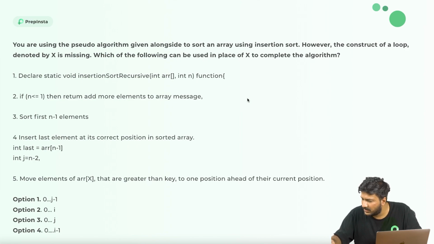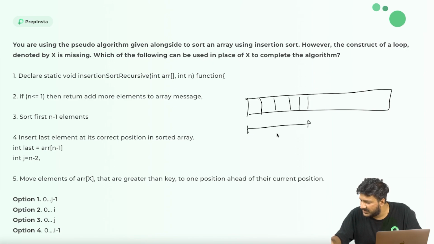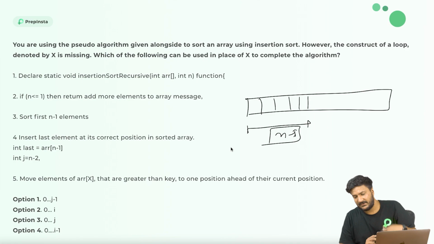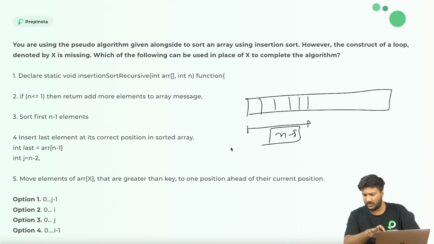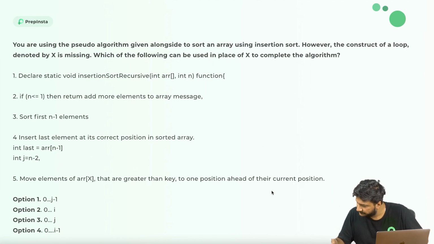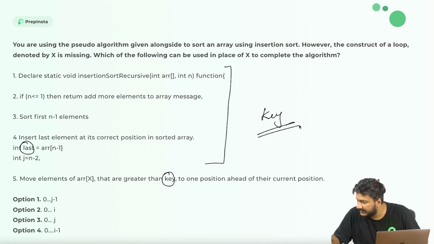Then it's saying that, okay, out of the whole array, sort the first n minus 1 elements. Okay, perfect. So it's saying sort the first n minus 1 elements. I'll believe the algorithm. But here the question becomes even more confusing. Why? Because here they've said key, but in this whole part of the question there is no key.